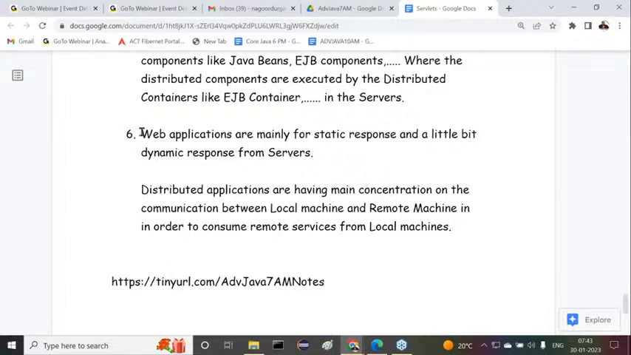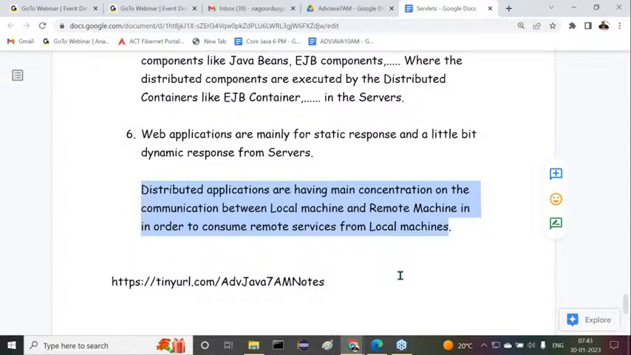So now understand clearly. Web applications are mainly for static response and a little bit of dynamic response on the server. But distributed applications are mainly about how to establish communication between the local machine and the remote machine, and how to access and consume the remote service which is available at remote machines.